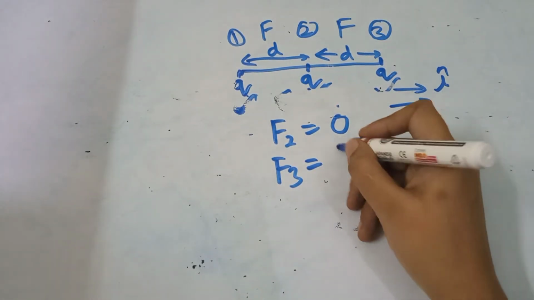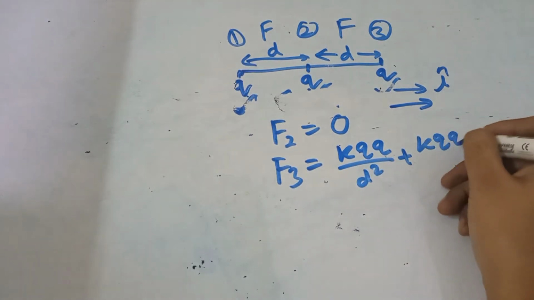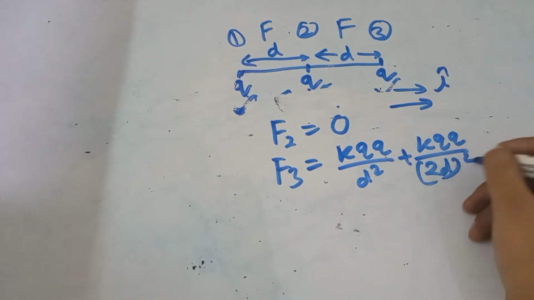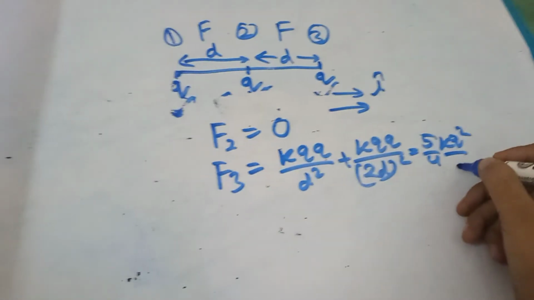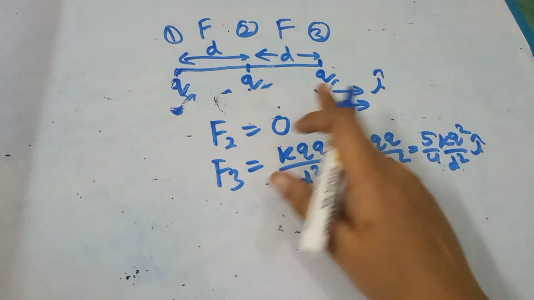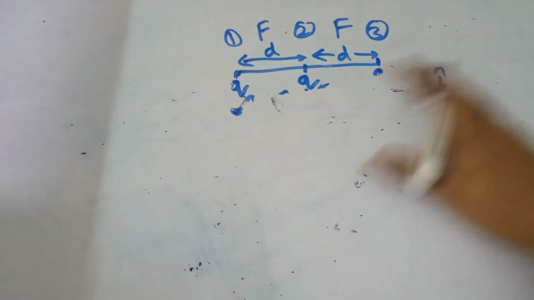So we can write kQq divided by d square plus kQq divided by 2d square is equal to 5 by 4 kq square by d square i cap, because the force direction is in i cap direction. So option C is the right option: minus 5 by 4 F i cap, 0, and plus 5 by 4 F i cap.